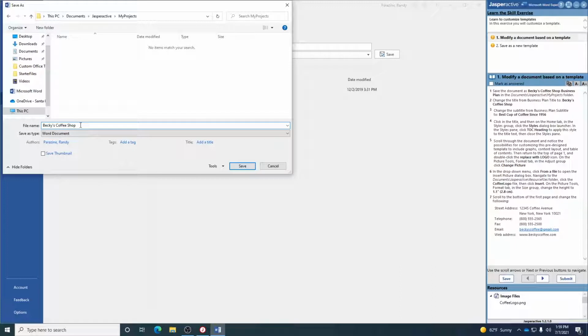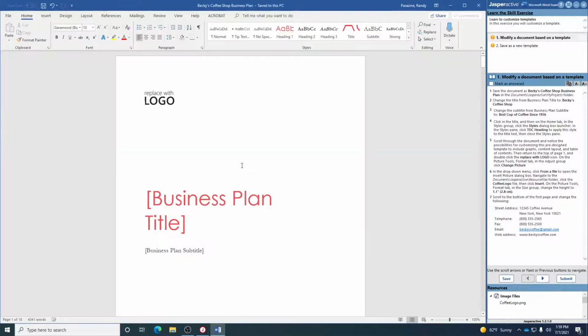And one thing about these projects, anything that's capitalized, you're going to need to capitalize. If it's not capitalized, don't capitalize it. You also have to spell everything correctly. If you don't spell things correctly, or if you don't do the punctuation correctly, it's going to mark things off. So we're going to type Business Plan. And we need to make sure that we're in Jasper Active My Projects, which I am, Becky's Coffee Shop Business Plan, and then click Save.